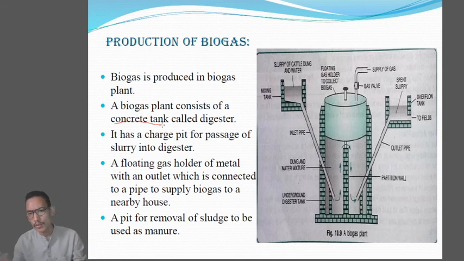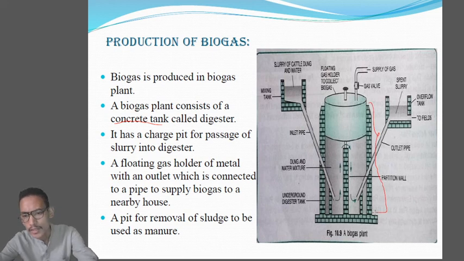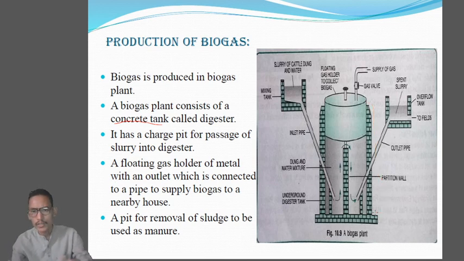It is usually around 10 to 15 feet deep. The structure you are seeing over here is the concrete tank, 10 to 15 feet deep, also called the digester. So the composition of a biogas plant is mainly the concrete tank, which is also called the digester.